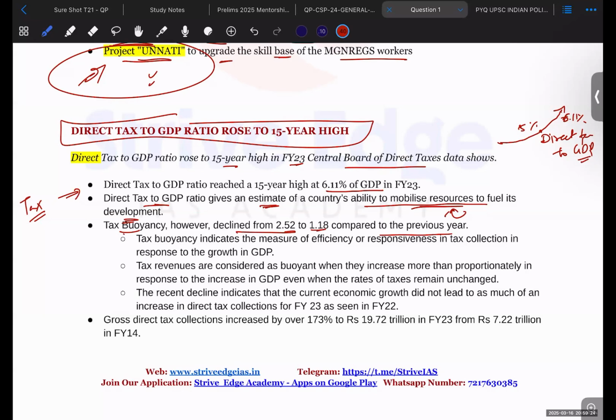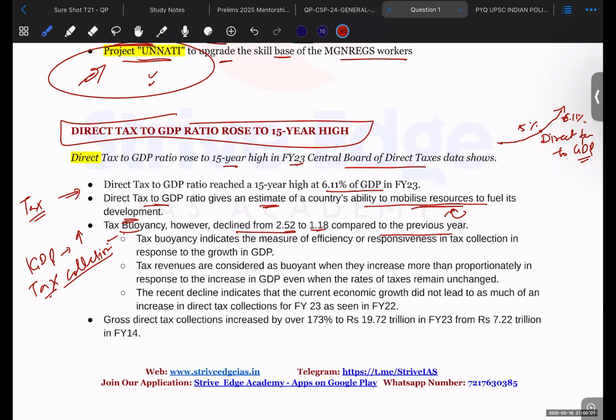So what is tax buoyancy? Tax buoyancy is a term which defines that if GDP has increased, in that proportion, how much tax collection has increased. So if the GDP of a country is increasing, that means economic value addition is going on throughout the country.